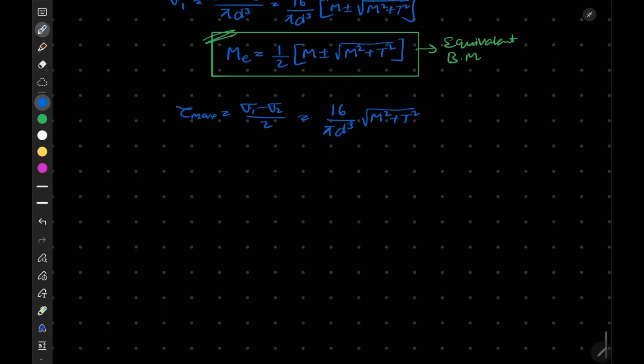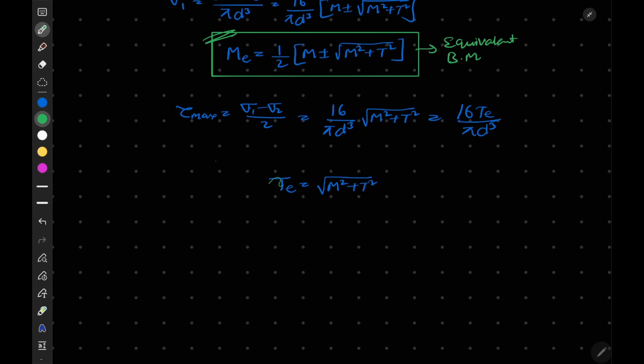Substituting tau max is equal to 16 Te by pi d cube, I obtain Te is equal to square root of M square plus T square.